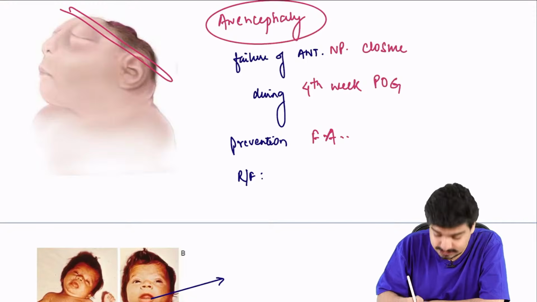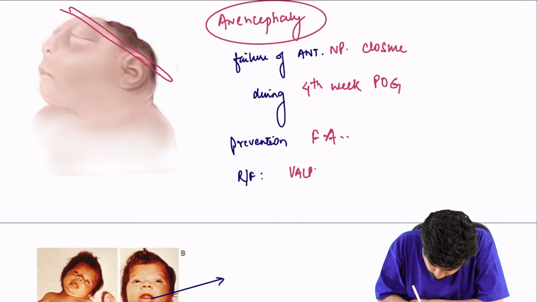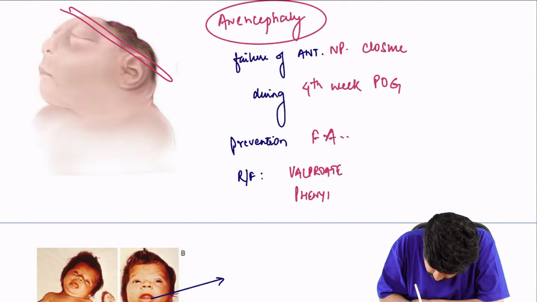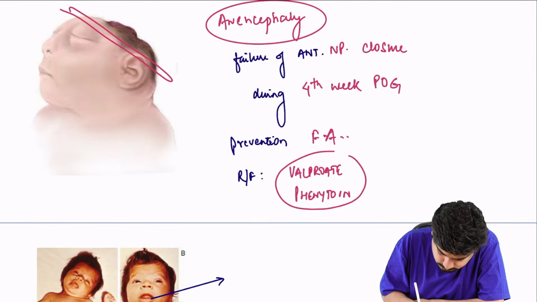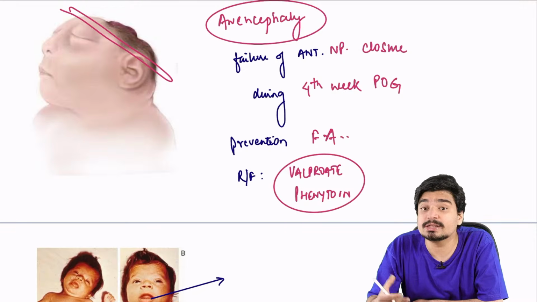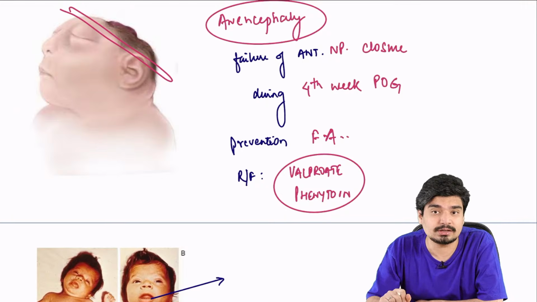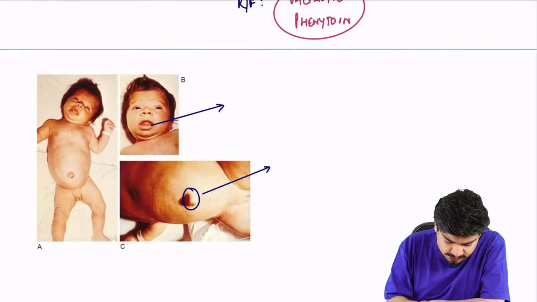What are the risk factors? If the mother is taking valproate or phenytoin, if the mother has diabetes, fetal hydantoin syndrome, fetal alcohol syndrome, all these are risk factors.